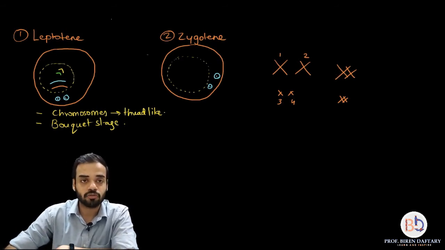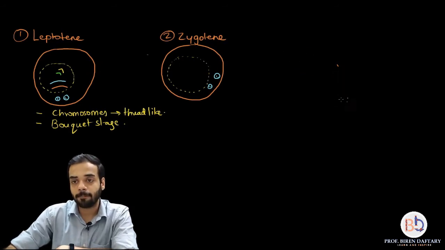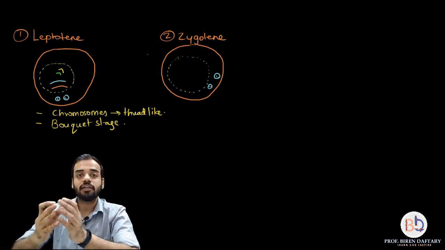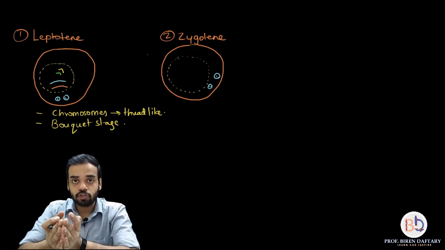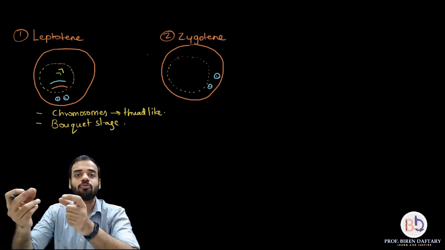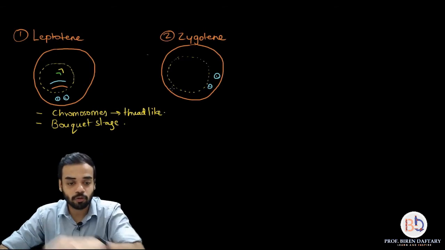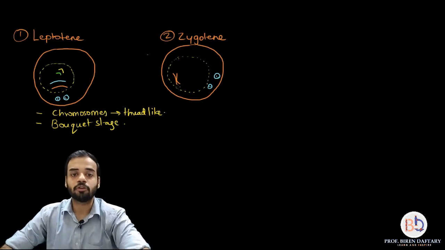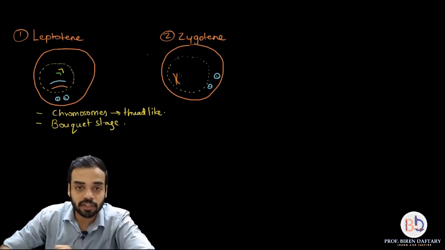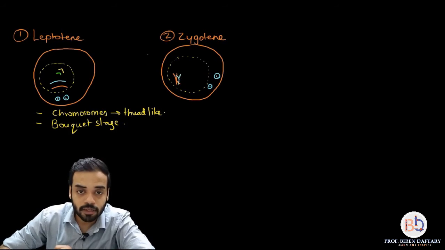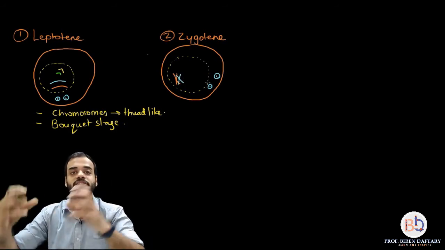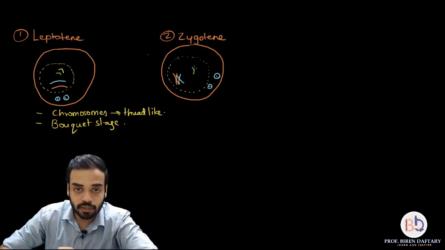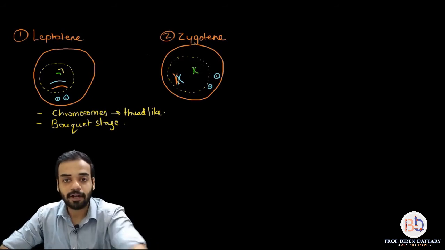So what I'm going to do is, over here I'm going to show in the diagram the pairing up of homologous chromosomes. Please remember, now slightly the chromosomes have opened up. Okay, so now you can slightly make out the difference between the two sister chromatids. So now I'm going to draw the chromosomes, right? This is the first chromosome. Now this chromosome has paired with the other chromosome, which is the blue one. Okay, so these are the two homologous chromosomes which have attached to each other, if you can see in the diagram. Then the other two chromosomes which are smaller, again they will be paired up with each other.